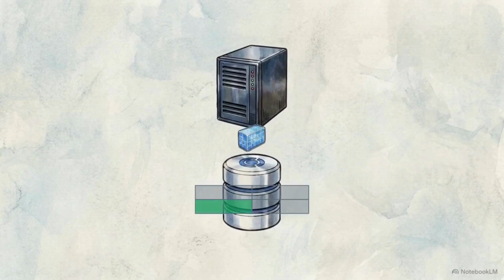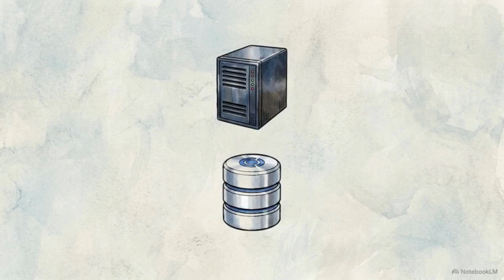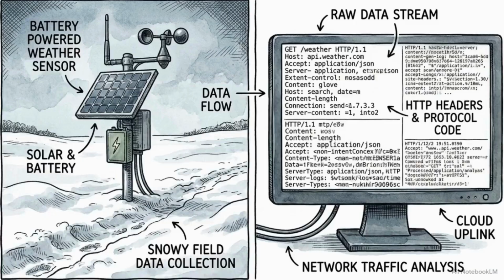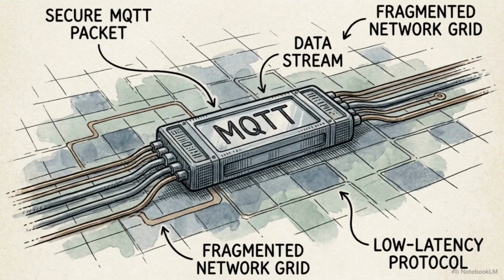Those servers parse the incoming packets and permanently write the results into SQL databases. This introduces a new constraint. When dealing with remote, low-power Internet of Things sensors operating on high-latency networks, traditional web protocols like HTTP are simply too heavy. The industry solves this with MQTT. It is a highly lightweight publish-subscribe protocol engineered specifically for devices operating on unstable or slow Internet connections.